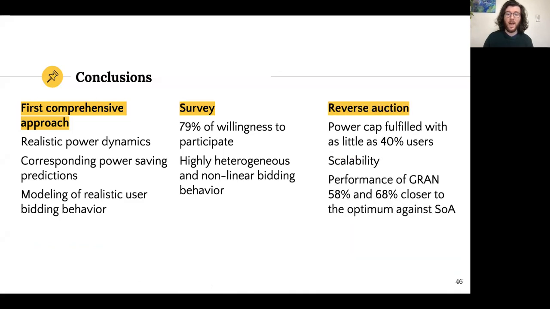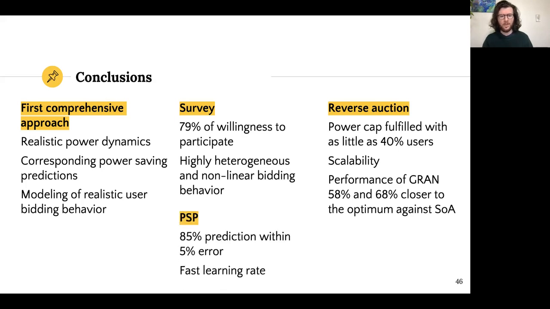And we see that actually that amount highly exceeds the percentage of participants that we need in our experimental scenarios. We also show how we perform by scaling, with scalability performance. And we show that our solution performs 58 and 68% closer to the optimum compared to the state of the art. We also show that our machine learning predictions are very accurate and we can learn very fast.